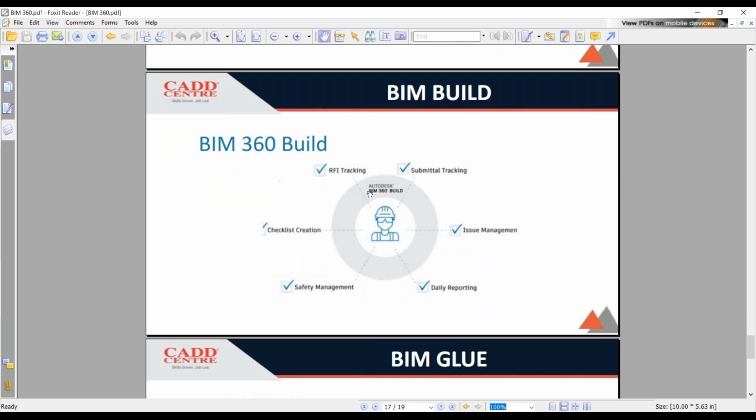And when it goes to Build Panel, the return on investment tracking, the submittal tracking, issue management, daily reporting, safety management, checklist creation, all of these have been enabled, and you can make use of this BIM 360 Field, and you can work on it whenever you want to go for the submittal tracking or the return on investment, the issue management, and also the reporting.